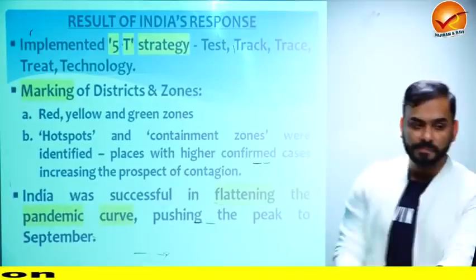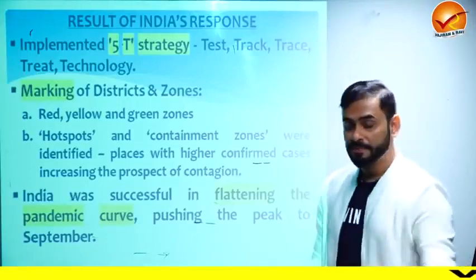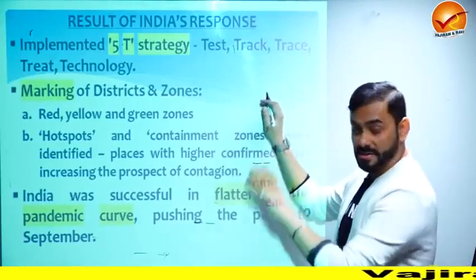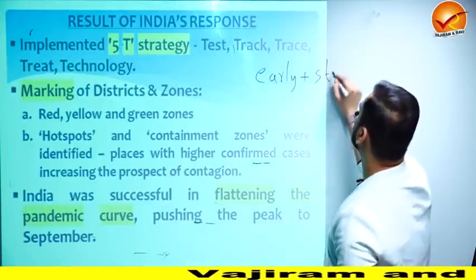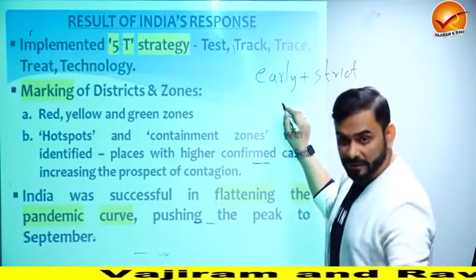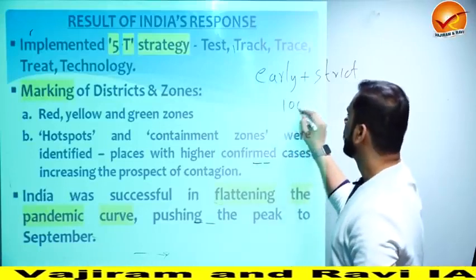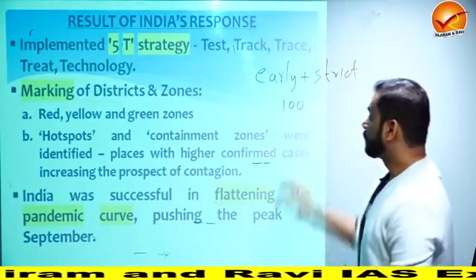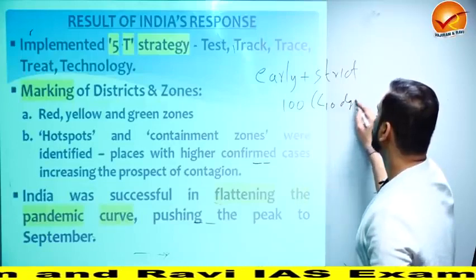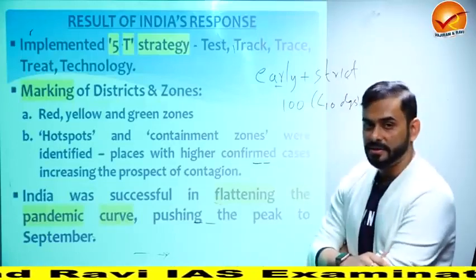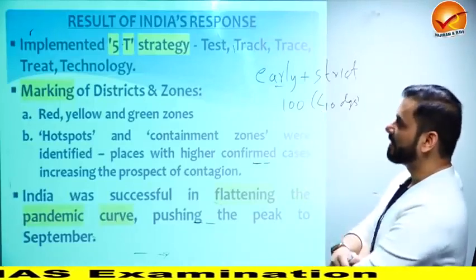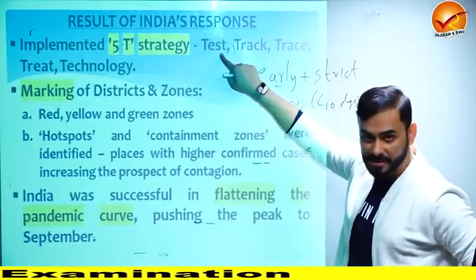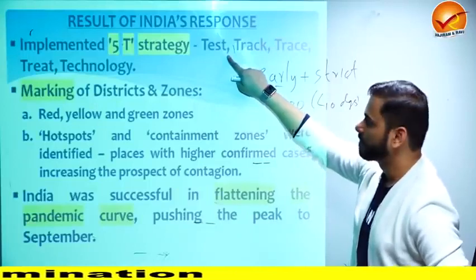All right. So remember guys, what are the lessons that you are learning here? India took early lockdown plus very strict lockdown. And what is the score of India in the Oxford index? 100. And we took strict lockdown for 40 days. So early plus strict. What's the result of what we did? The result is we could implement the 5T strategy. This could be asked in prelims.